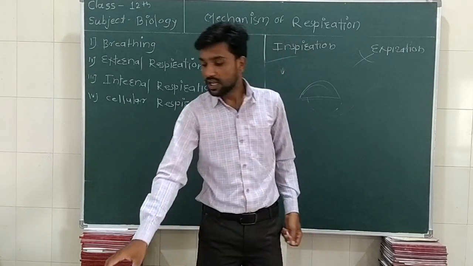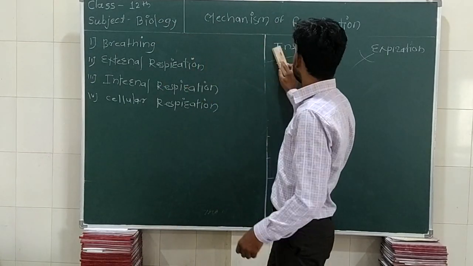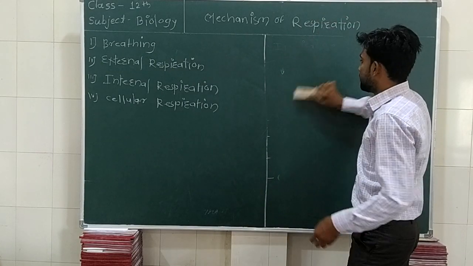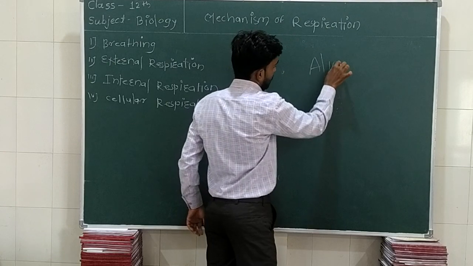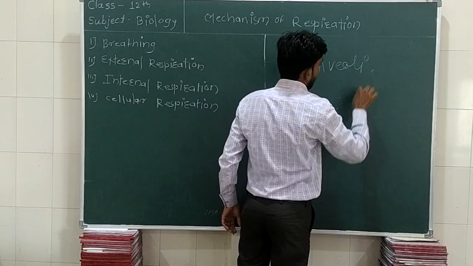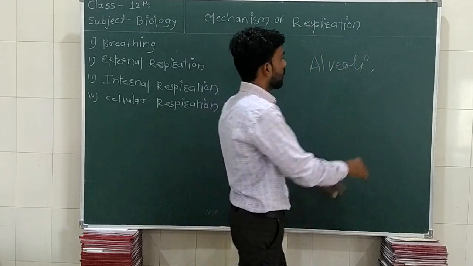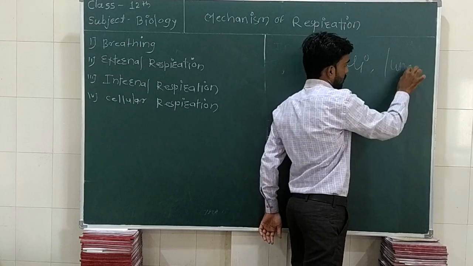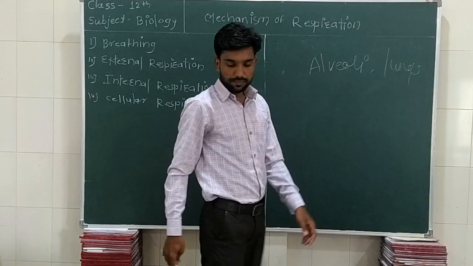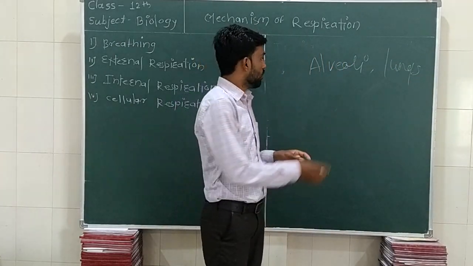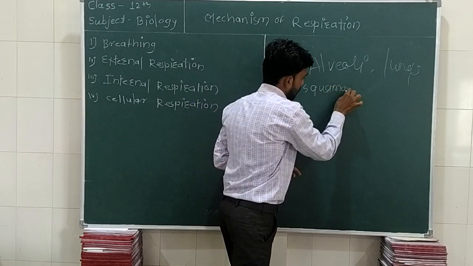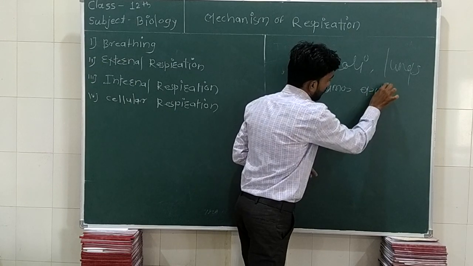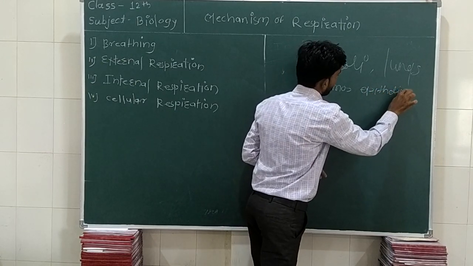Second is your external respiration. This occurs in the alveoli. How? Your alveoli consist of a membrane, that is squamous epithelium.